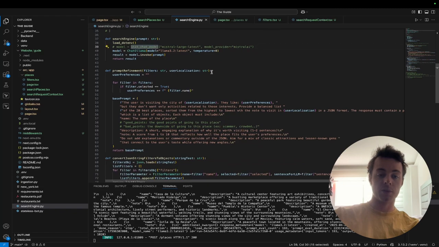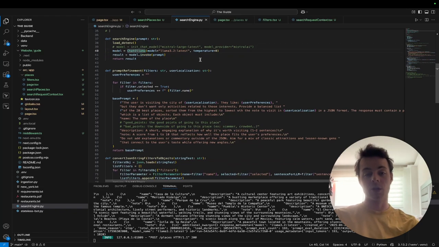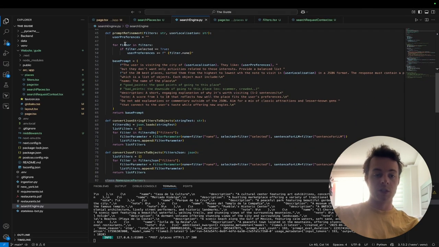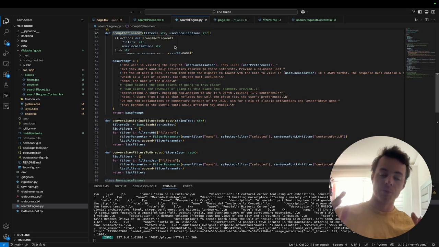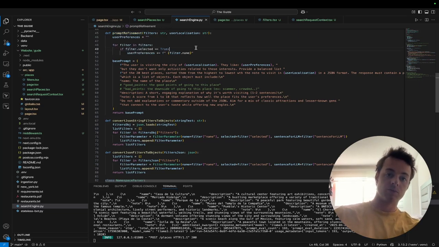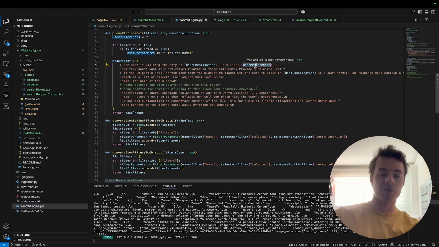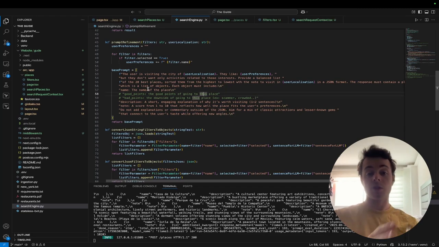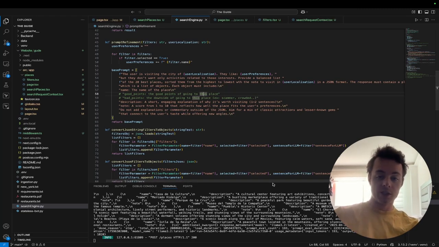Here we don't use Mistral, we use Ollama because it's free and it's local. But it's a bit shitty, to be honest. I will show you here in prompt refinement, where the prompt is being built with all the details about the user and the user preferences, which are the filters. Here we put the filters, and if they are selected, we put them in a list like this. And for example, here I'm asking it to put a description, a note for those filters, for those places that it will get me. So we can see here that it finished.